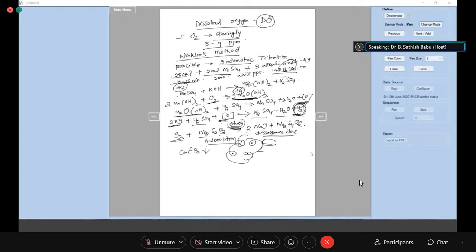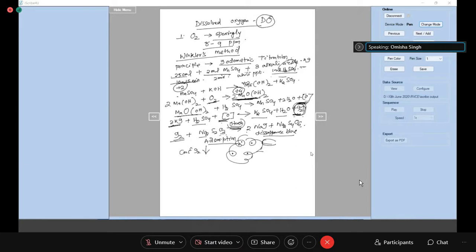No. See, iodine is liberated, so that will be a dark yellow brownish type color. Then you titrate it with sodium thiosulfate until you get a pale yellow color. When you get the pale yellow, badam milk color, you add starch indicator. When starch reacts with iodine, it gives a blue color. This blue color will disappear when you titrate it with the sodium thiosulfate.